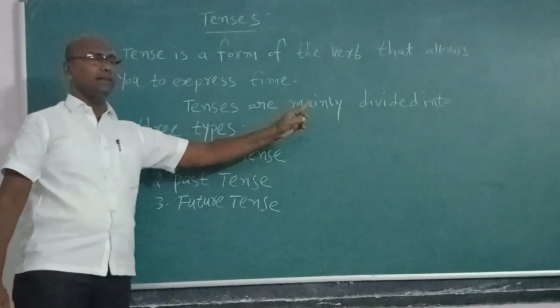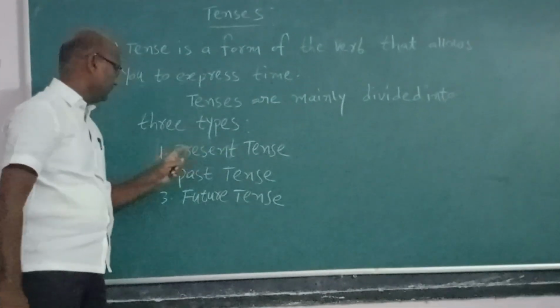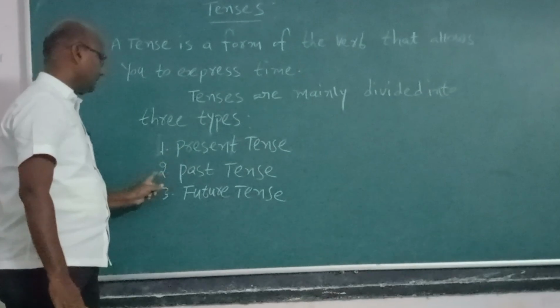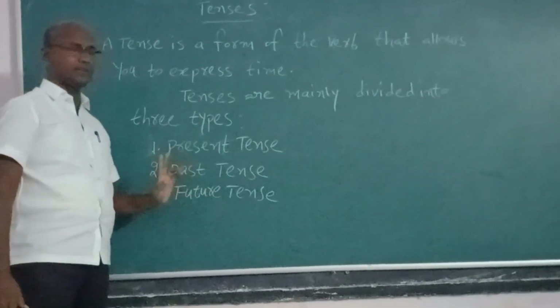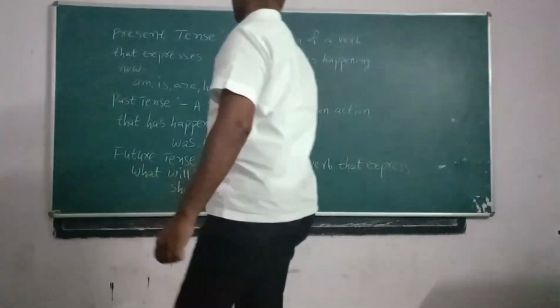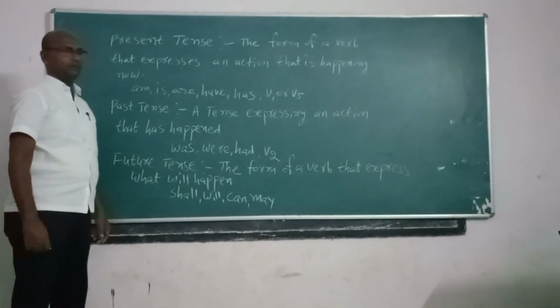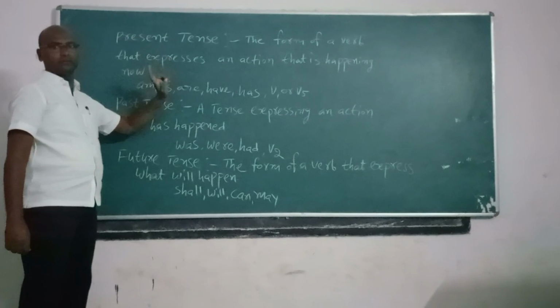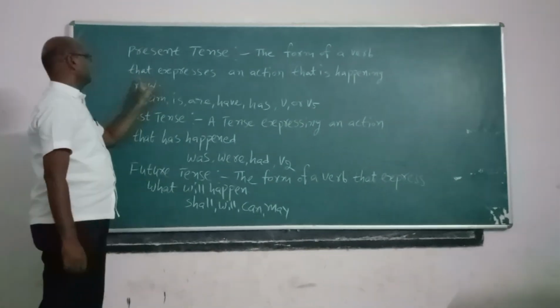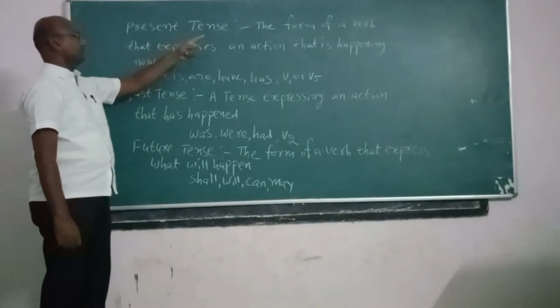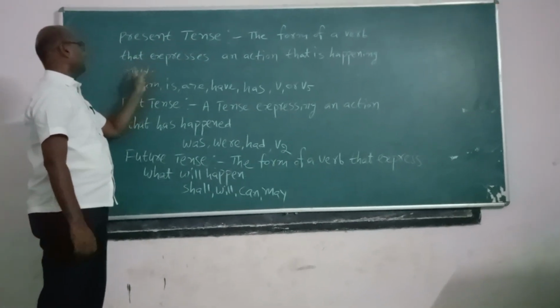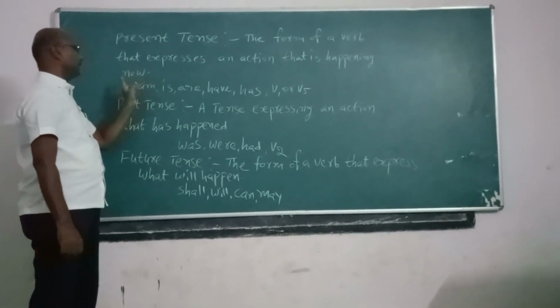Tenses are mainly divided into three types. One is present tense, second is past tense, third is future tense. Present tense is the form of a verb that expresses an action that is happening now.